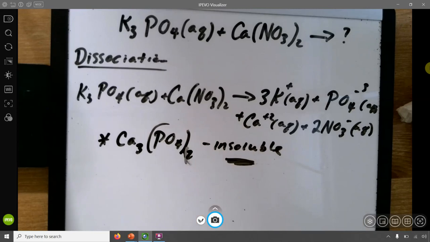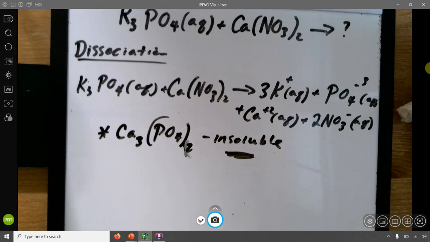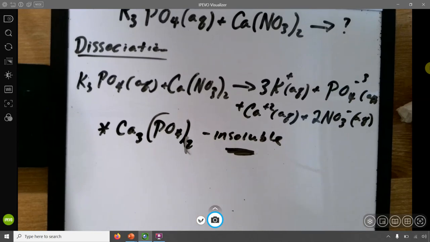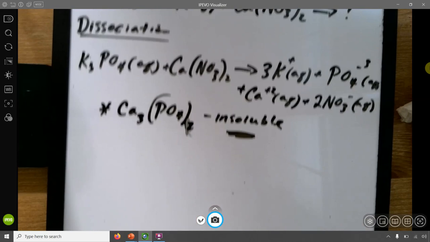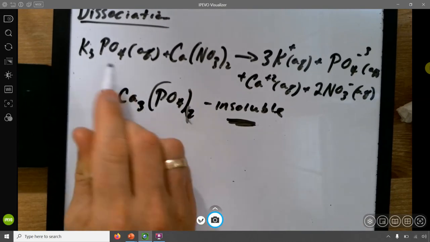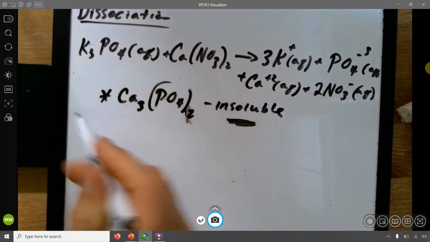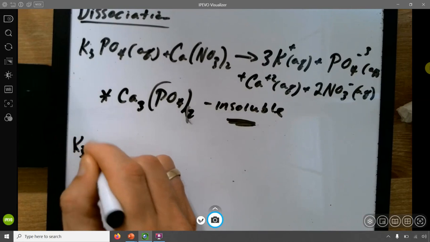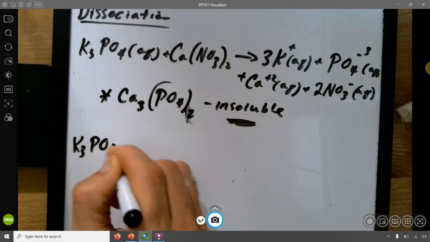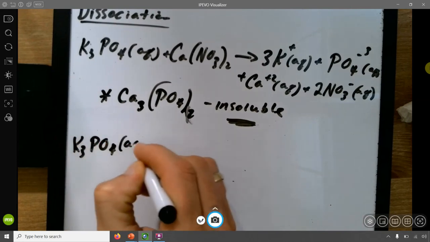Okay, so this is what's been identified. So I'm going to identify that right here, and I'm going to rewrite this and identify what dissolved and what precipitated out.